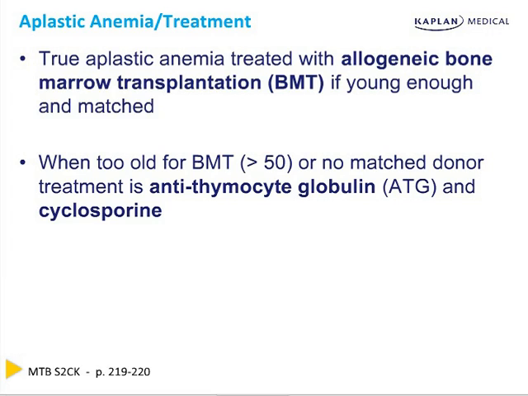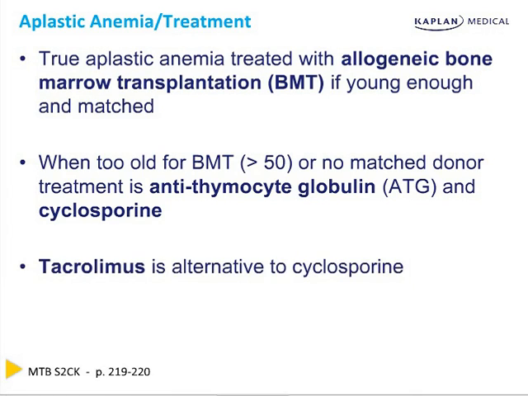Now, if you're too old for a bone marrow transplant or there's no matched donor, then we use anti-thymocyte globulin, anti-T cell globulin. That's what thymocytes give the name to, T cells. The T cells are what's rejecting your marrow. So let's control it by getting rid of it with anti-thymocyte globulin. Let's control those T cells with cyclosporin. Let's prevent the rejection of yourself.